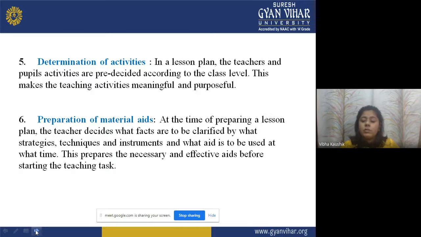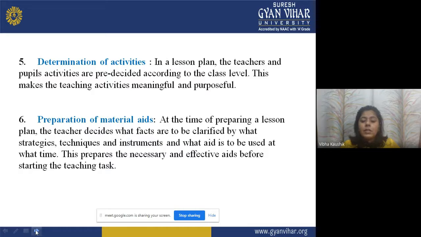By what strategies? What teaching method or teaching strategies will I use? Techniques and instruments. And what aid is to be used at what time? What teaching aids will be used by me during the delivery of the lecture?